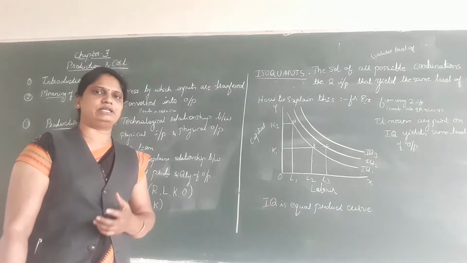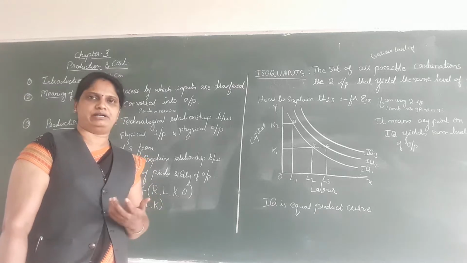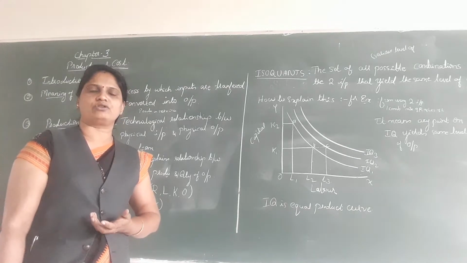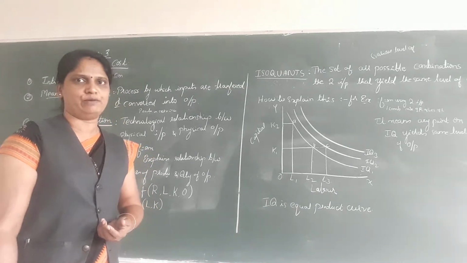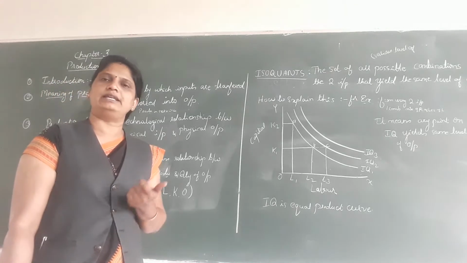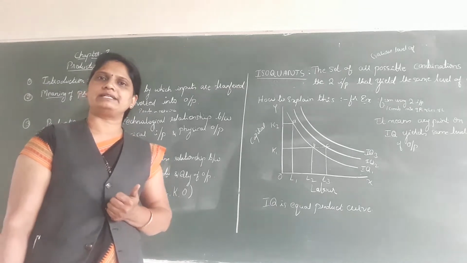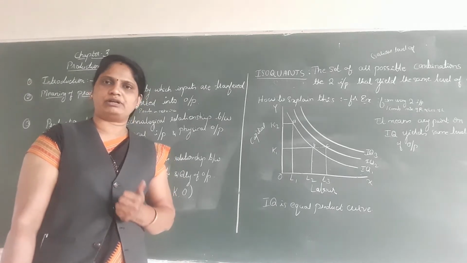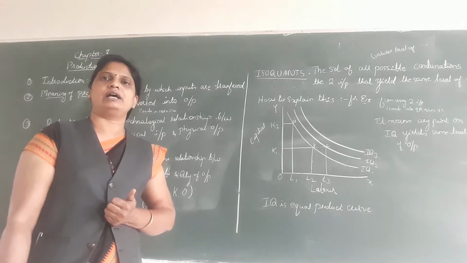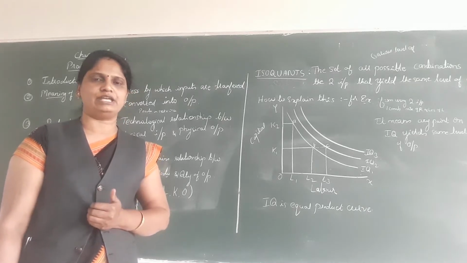When a producer uses these factors of production, he makes payment in the form of money. These are called the rewards for the factors of production. What are these rewards? Land gets rent, labor gets wages, capital gets interest, the organizer gets profit. What is profit? Profit is nothing but the difference between revenue and cost.